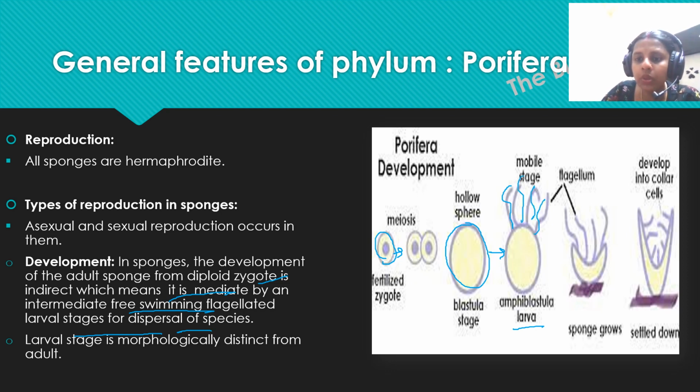Now slowly they will go and settle down on some substratum. This is a substratum here. Then the collar cells will slowly develop here, right? So this is the development of Porifera.